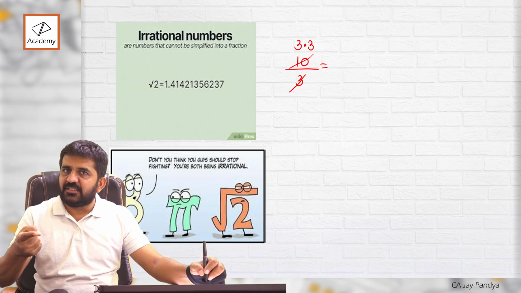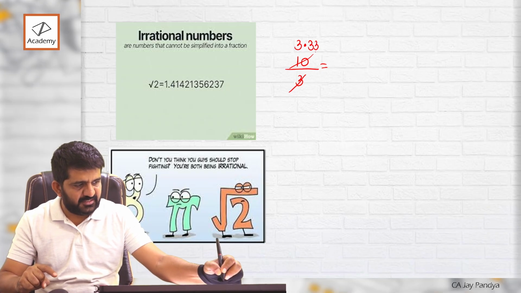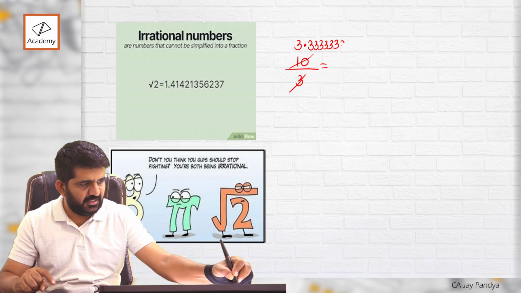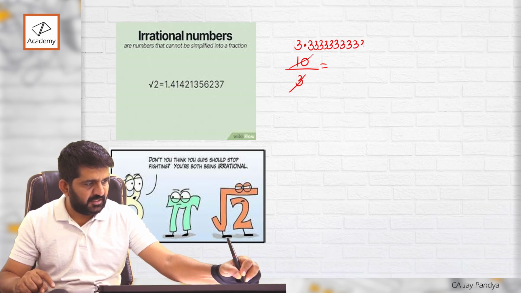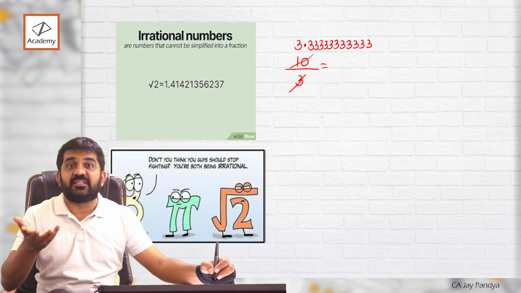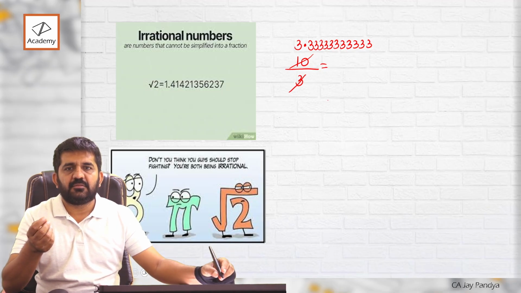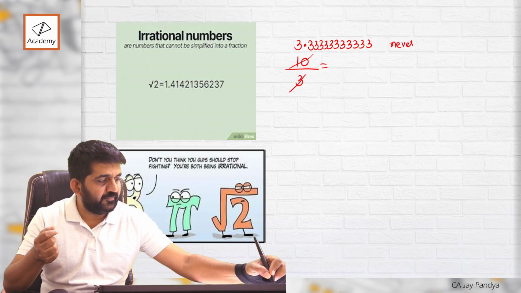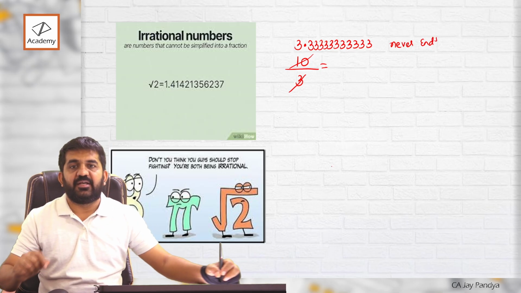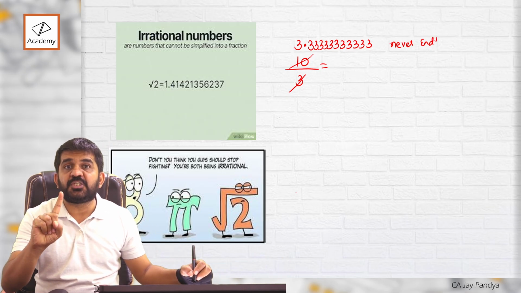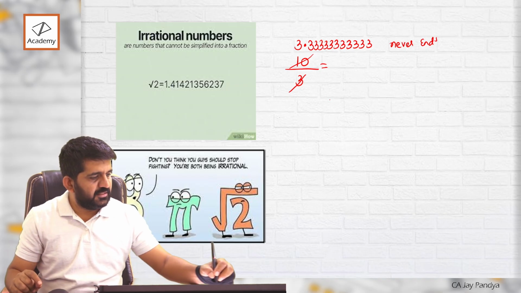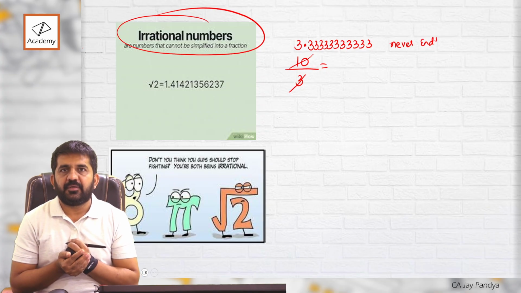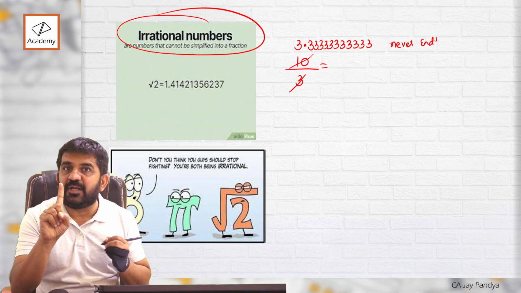Again remainder is 1, 10, 3 threes are 9, and it keeps repeating. When will it end? It never ends. If some number never ends, which number is it? Irrational number. Right.